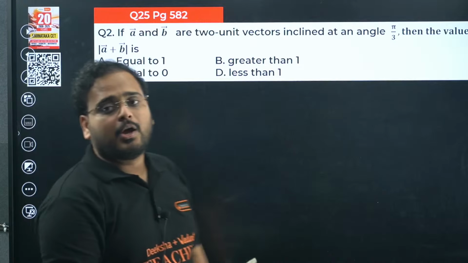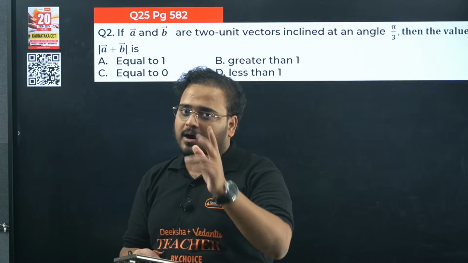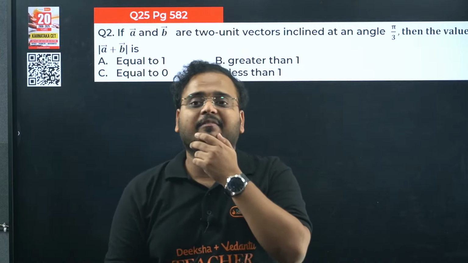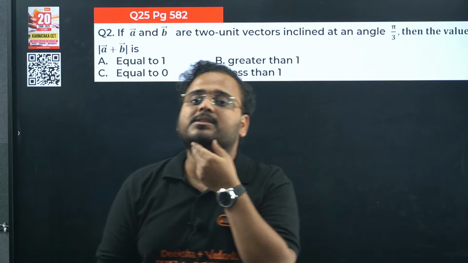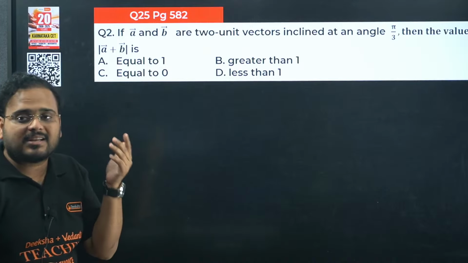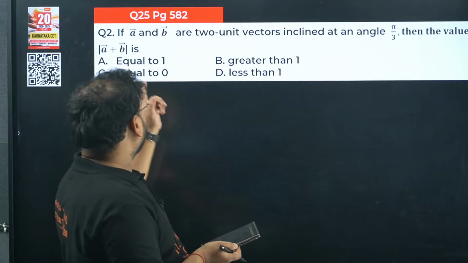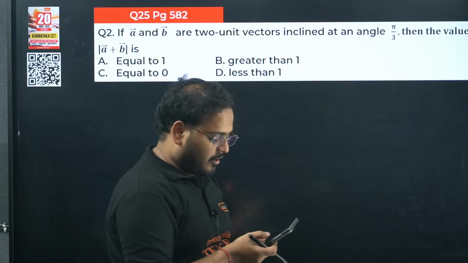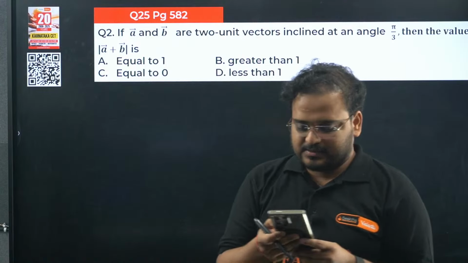Okay, next, this is question number 25 from the same textbook that we have designed, from page number 582. Question number 2 is: a and b are two unit vectors inclined at an angle pi by 3. The value of a plus b is what?